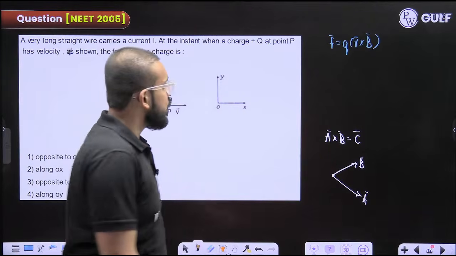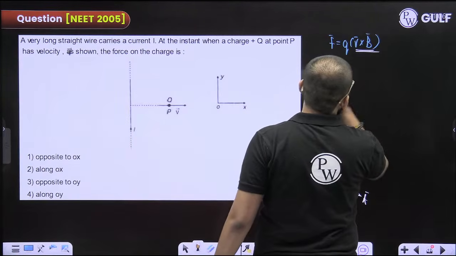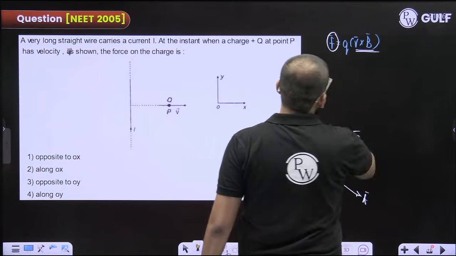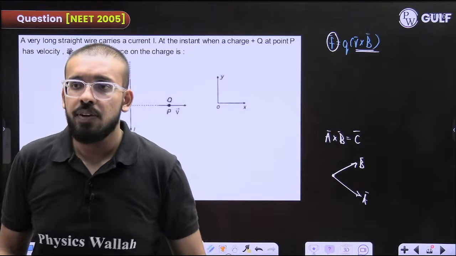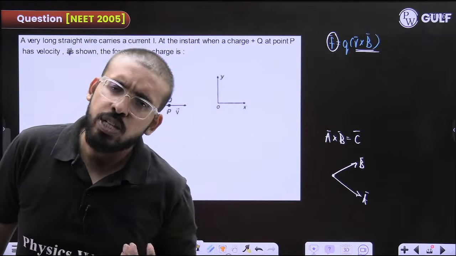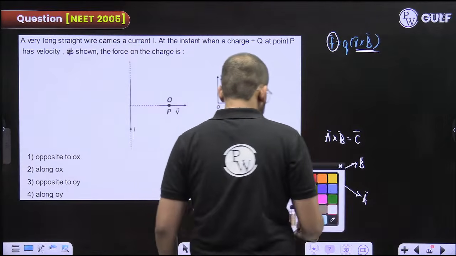Fine. So just find out where v cross B is pointing. Where is v cross B pointing? That is going to give you the direction of force F. Simple as that. Fine.